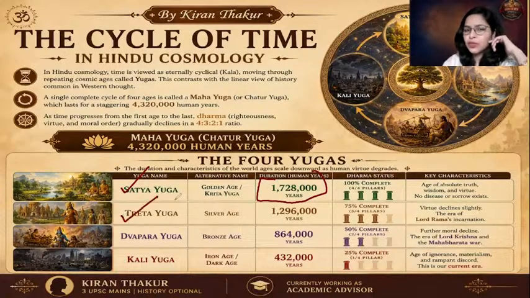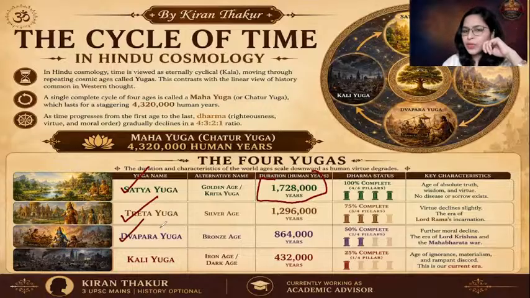Then the Treta Yug will be a little less. 4 is to 3 is to 2 is to 1 is the ratio, so this will be 75%, which is 12 lakh 96,000 human years. Over here, virtue slightly degrades. It is said that the Ramayana happened in this yuga, the Treta Yuga.